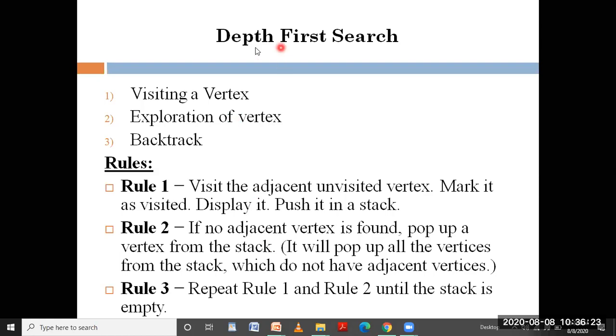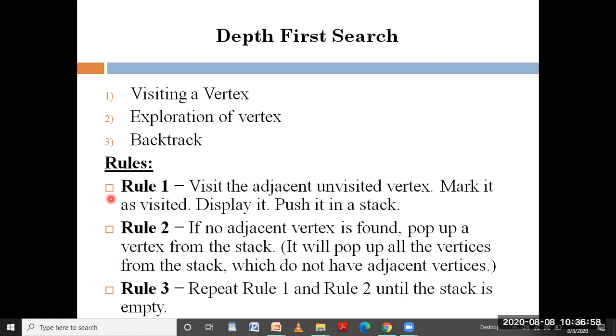To do this depth first search, we have three rules. Let me tell you each rule. Rule one: start by selecting an initial node, which is initially an unvisited vertex. Visit that vertex, mark it as visited, and display it. Now push it onto a stack. Why do we need a stack here? DFS uses a stack to remember where it should go when it reaches a dead end. Once I reach a dead end, where should I go?